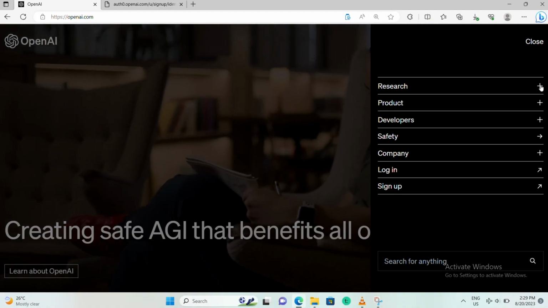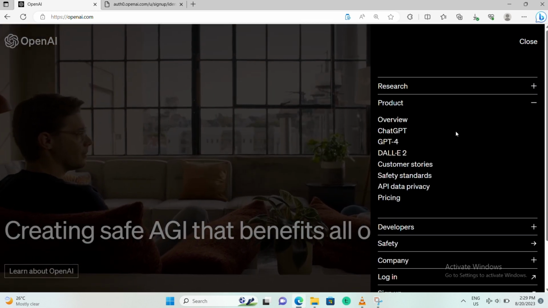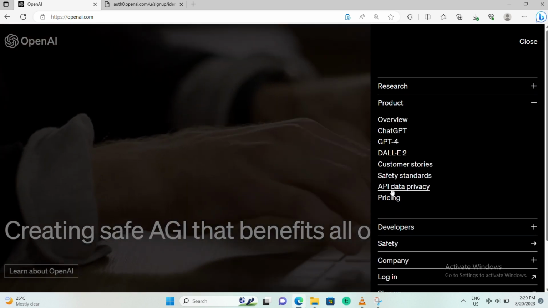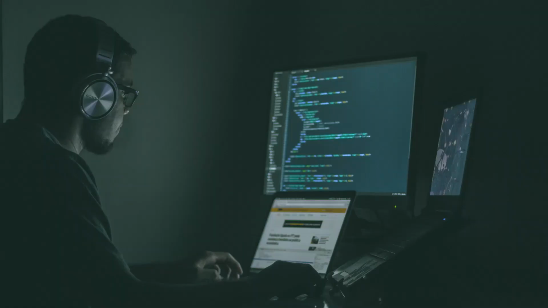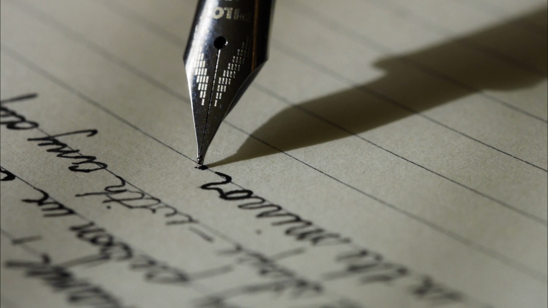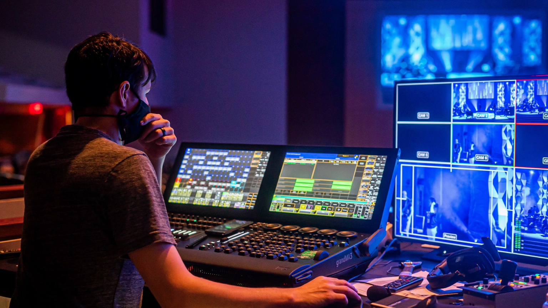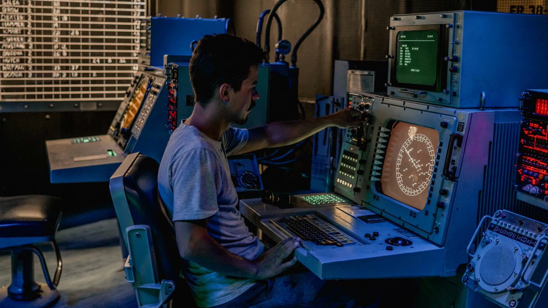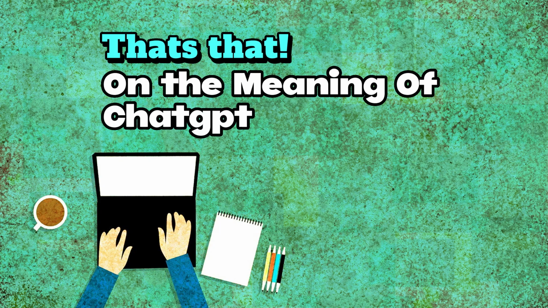So guys, ChatGPT is so popular and high performing that some wonder if the AI chatbot could replace programmers, writers, and even doctors, and how it could revolutionize different industries and sectors as well. And that's beautiful, guys. So guys, that's that on what ChatGPT is all about.